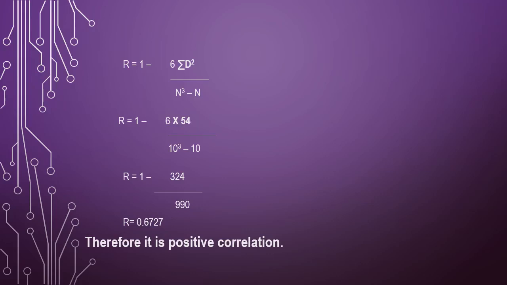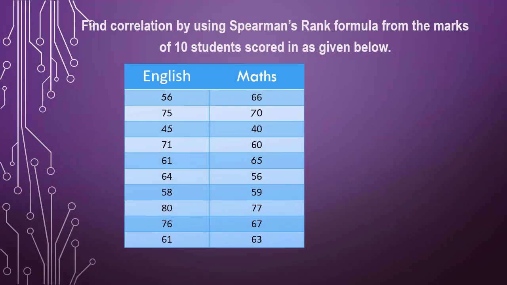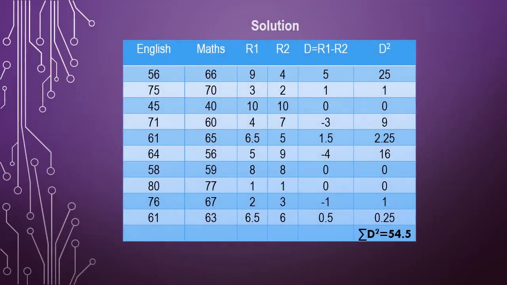Now this one we have solved by considering that the marks have not been repeated. If in case the marks have been repeated, how will it be? Now I'm considering the same problem, slightly changing the value. That is, I have considered 61 twice in the subject English. Now we shall move on to solving this problem. I have told that here I have wantedly taken the marks as repeated values in the English subject. Here the 61 appears twice.